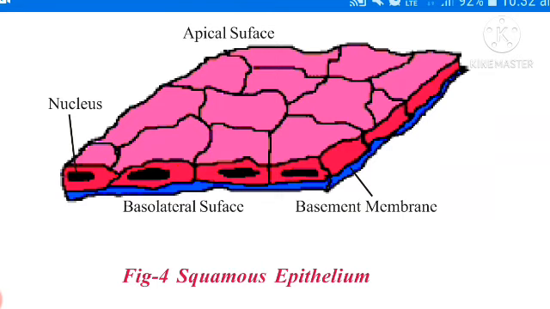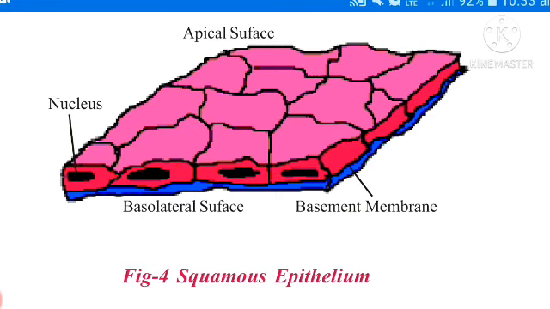Next one. This squamous epithelium tissue is present where transportation of substances selectively occurs through the permeable membrane. This is about the first one, squamous epithelium.